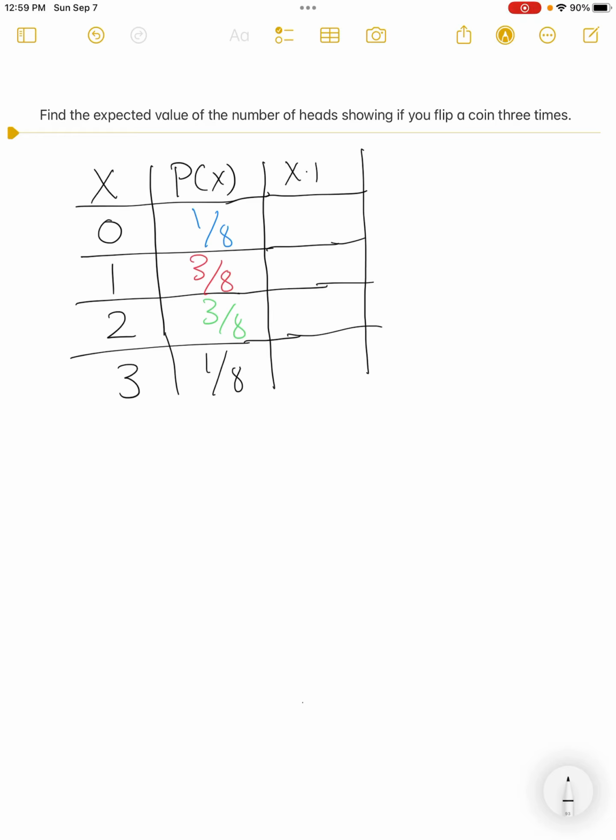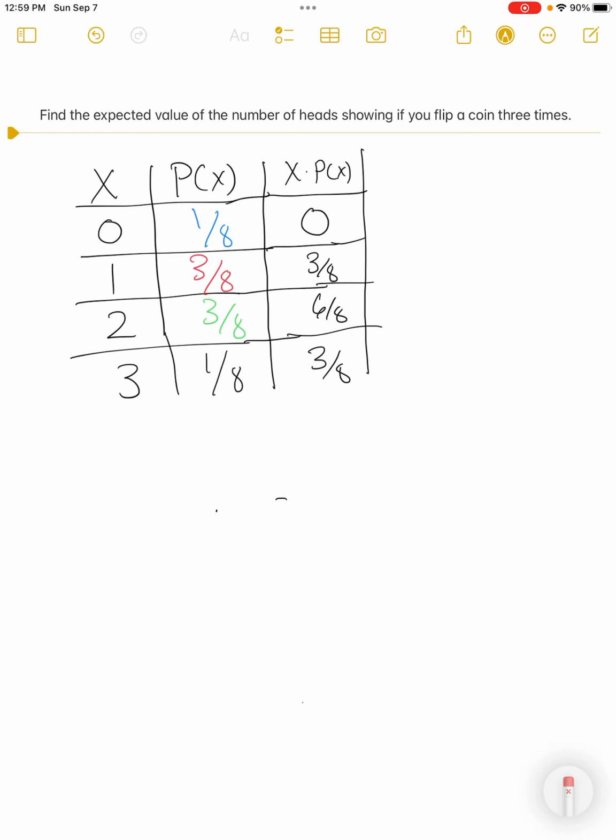Awesome. So now you know expected value is taking the outcome times its probability. So 0 times 1/8 is 0. 1 times 3/8 is the same 3/8. 2 times 3/8, let's make sure we look at this. 2 times 3 over 1 times 8, which is 6/8. And then we have 3 times 1/8, and that is, again, 3/8 coming in there.